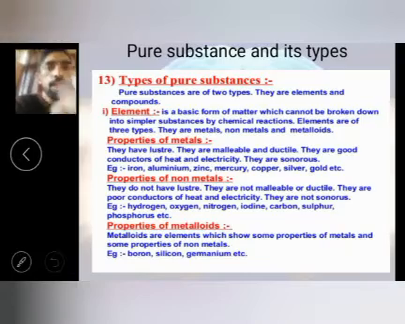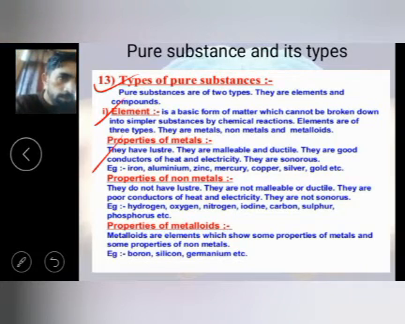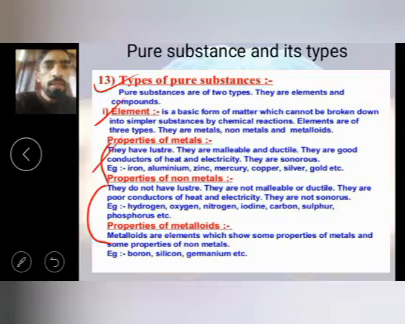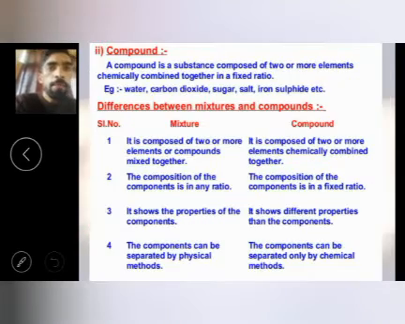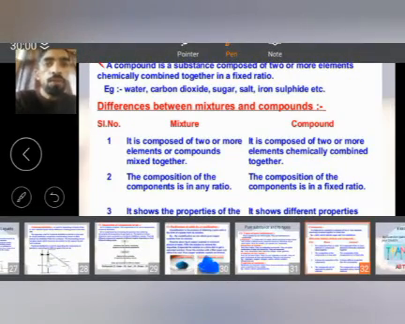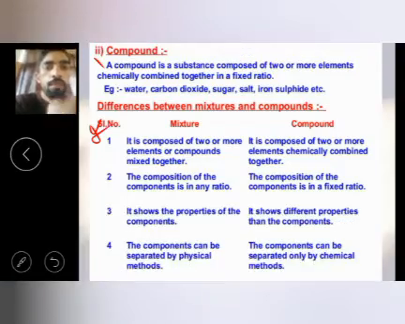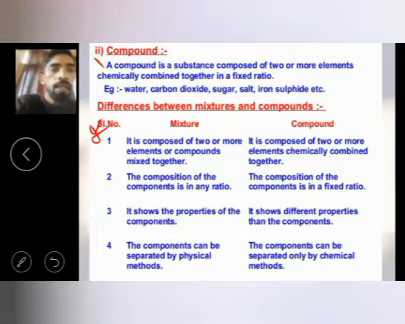So dear students, let's revise. Pure substance we already did. Element is the most pure substance, and it is divided into metal, non-metal, and metalloid. So you can see the difference between metal, non-metal, and metalloid. And this is the compound. Compound is of two types. So this is very important. You have to write it down. Also the difference between mixture and compound.